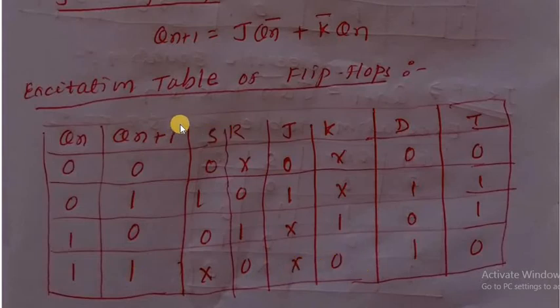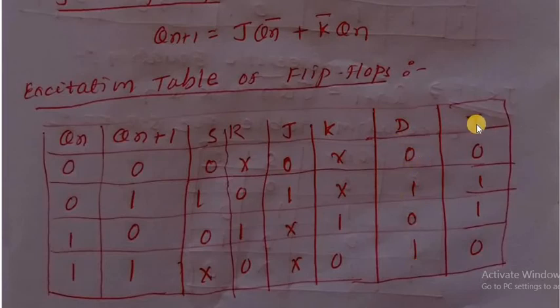Okay, here in the characteristic equation, by using S, R and Qn, we defined this Qn plus 1. This comes from the characteristic equation and the excitation table. How does it come? See here, whenever we consider the present state and next state, then we can define S and R. Okay, how to keep it in mind? See here, for the D flip-flop, D is equal to Qn plus 1. Whatever is in Qn plus 1, it is the same for D. Okay, 0 1 0 1.